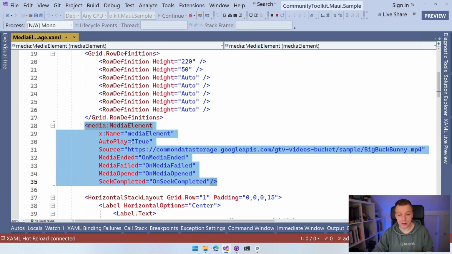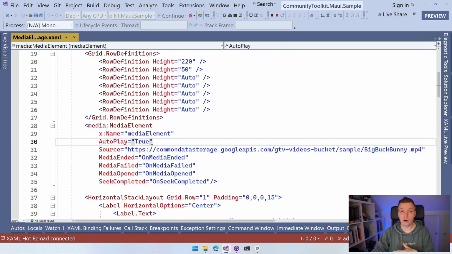We have autoplay, so you can say like, hey, if we're going to load this MediaElement and the source can be loaded, so our video can be loaded, just play whenever you're ready, right? So that's autoplay for you. You can set that, it will work.